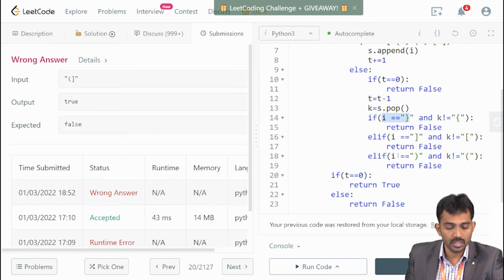Now you got the closure parenthesis of this one, but it is not k. Still, why didn't it return false? So I need to check the stack here.